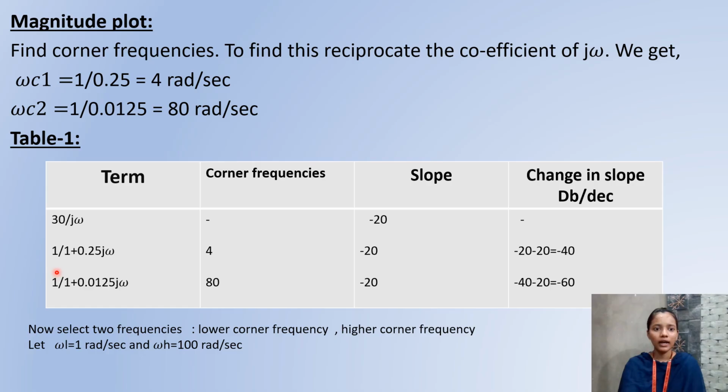The second term is 1 by 1 plus 0.25 j omega. Here the corner frequency is 4 radians per second. Slope is minus 20, and change in slope is minus 20, which gives minus 40. Third one is 1 by 1 plus 0.0125 j omega. The corner frequency is 80 and slope is minus 20, so minus 40 minus 20 equals minus 60. Here we select two frequencies, lower corner frequency and upper corner frequency. Lower frequency as 1 radian per second, higher frequency as 100 radians per second.